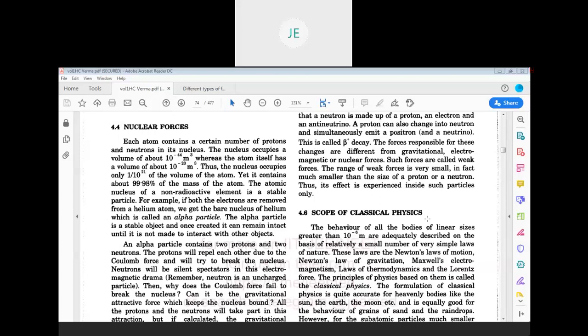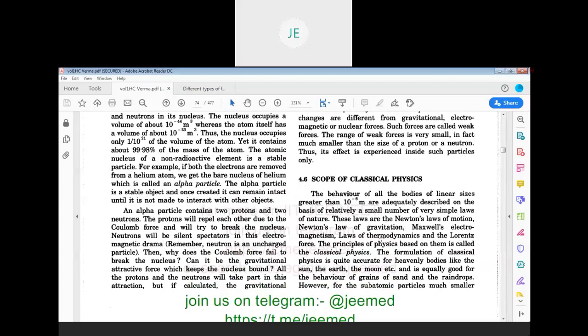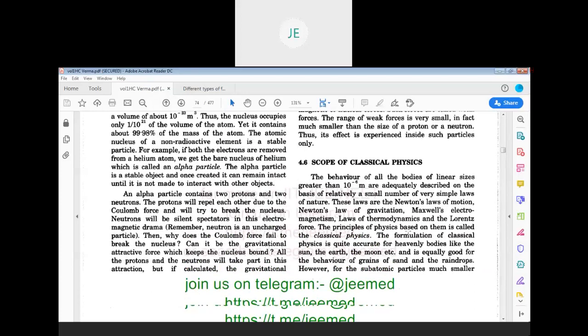Whenever we go to nuclear physics, atomic physics, particle physics, those all come under quantum physics. Newton's laws of motion, Newton's law of gravitation, Maxwell's electromagnetism, those come under classical physics.